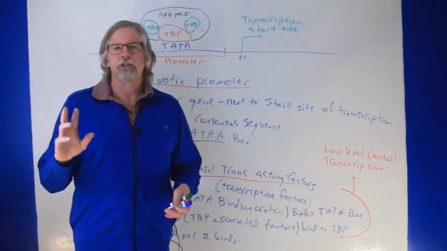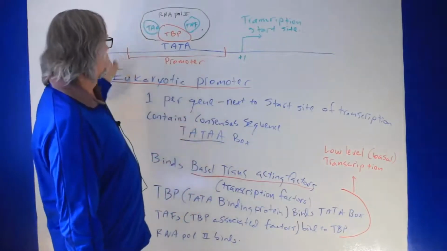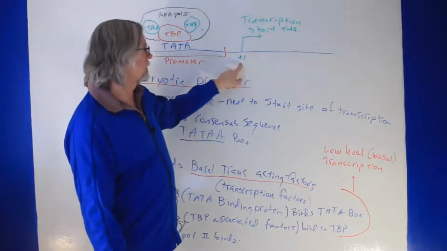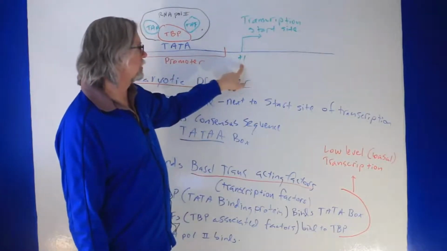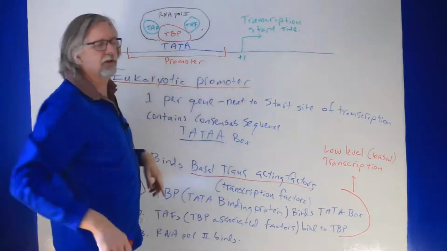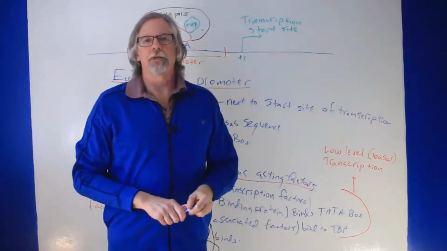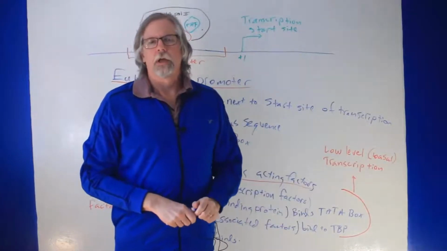Spacing is similar in eukaryotic promoters. So if this blue line is a gene and here is the start of transcription for this gene, the promoter is going to be right next to that. It's not a very big stretch of DNA, usually 50 or 60 bases or so.